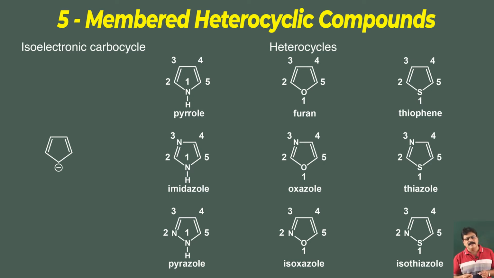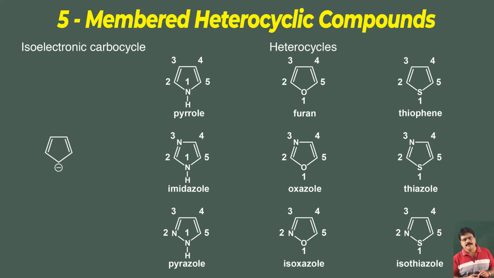So, we have mentioned isoelectronic carbocyclic compounds. The cyclopentadiene anion has a 6 pi electron system, so it is analogous or isoelectronic with pyrrole, which also has a 6 delocalized electron system. Similarly, furan and thiophene are isoelectronic with the cyclopentadiene anion shown on the side.